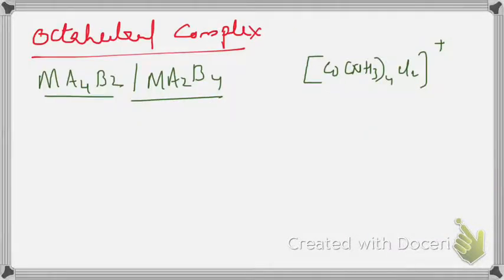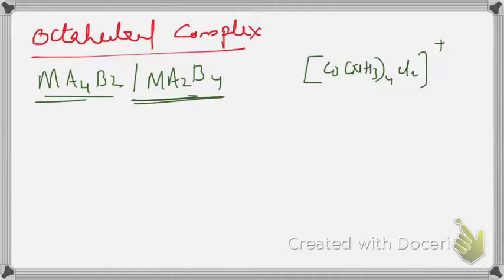Now we have to see the geometrical isomerism in octahedral complexes. Octahedral complexes have 6 ligands around the central metal ion. So the general formula is MA4B2 or MA2B4.